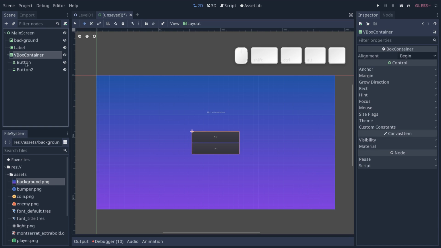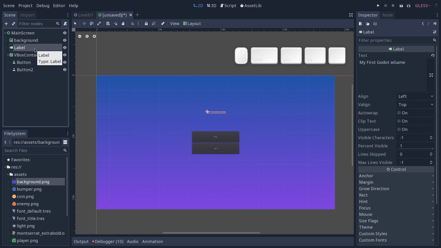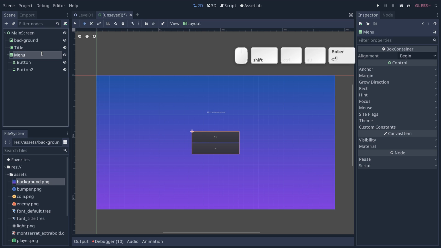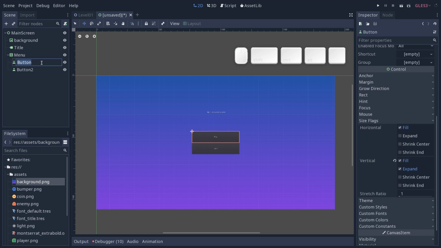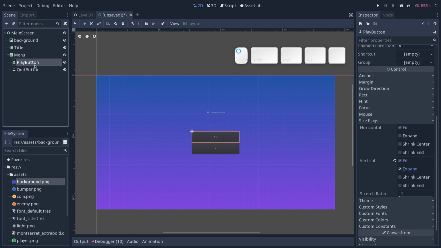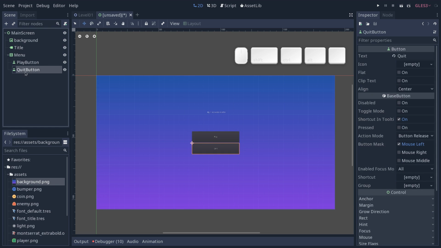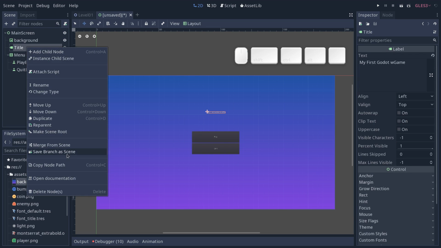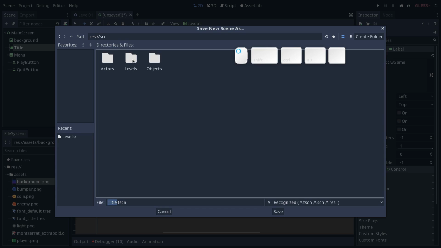First, we're going to rename some of the nodes to keep our work clean. So the label we'll rename to title because it's the game title. For VBox container, we can say menu, that contains the buttons. Then for the buttons, we're going to call the first one play button, and the second one is going to be the quit button. We're also going to do one more thing. We're going to save these nodes to separate scenes so that they become reusable UI components. So right click on title, save branch as scene, and go to source.